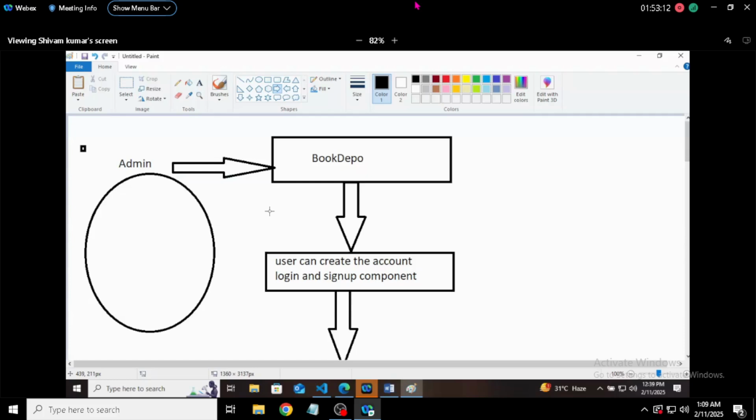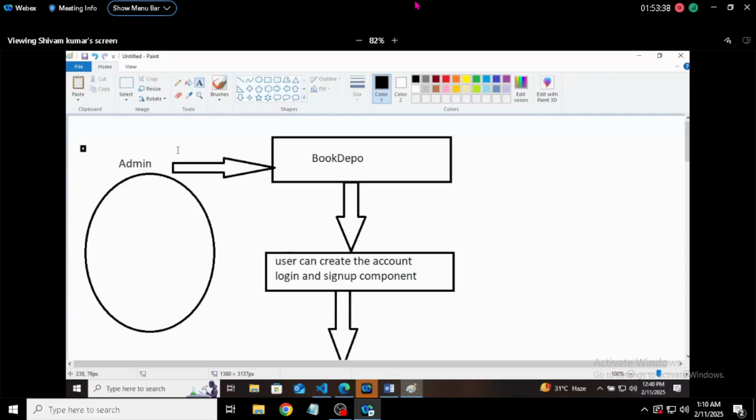These steps are not for the admin because we will create an admin in Firebase. So the admin can log in and add books, but the user cannot add books.